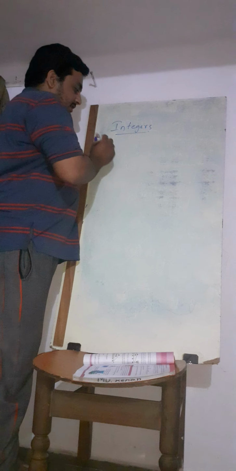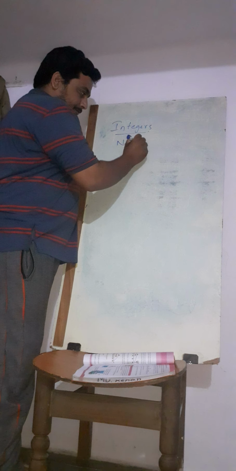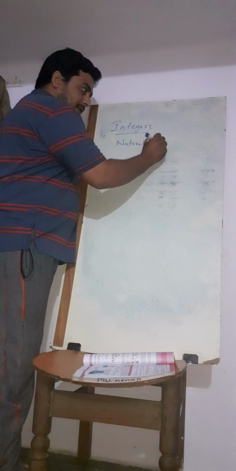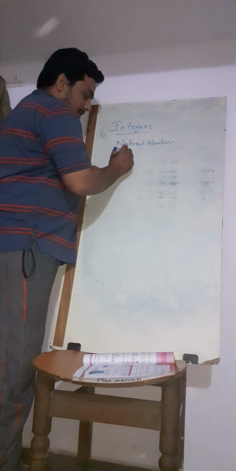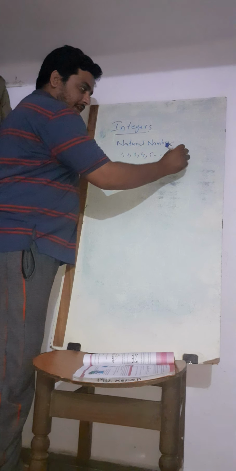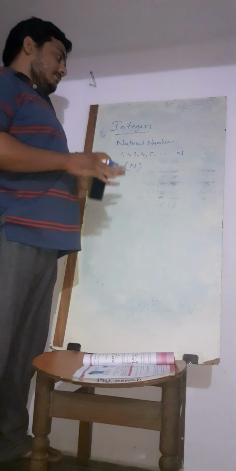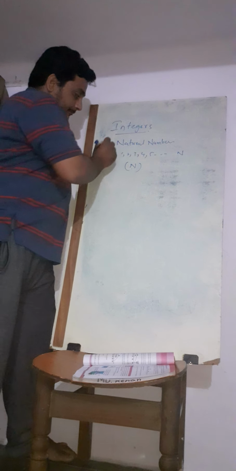Integers. Before entering into integers, we have already come across this: what are the natural numbers? Natural numbers are the numbers which start with 1, 2, 3, 4, 5, and so on. Natural numbers are indicated with N. We don't know what the last number is, that's why I'm writing it as N.